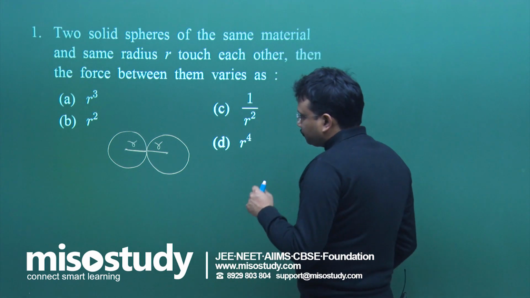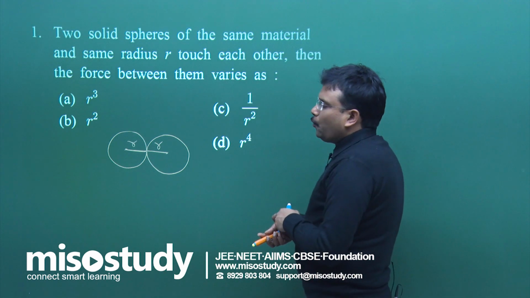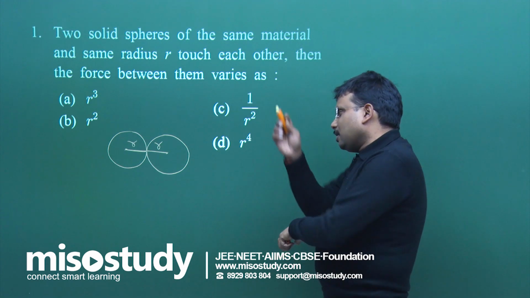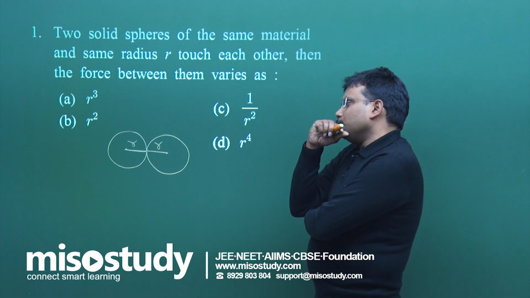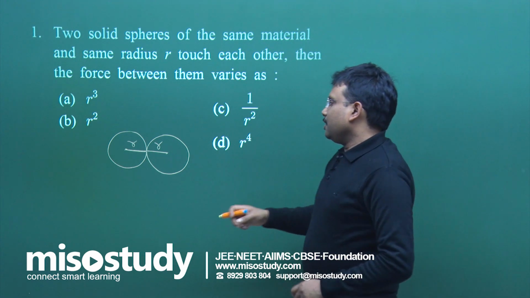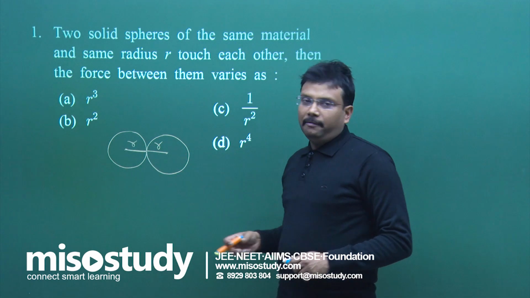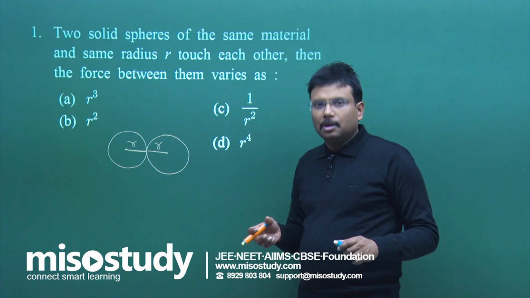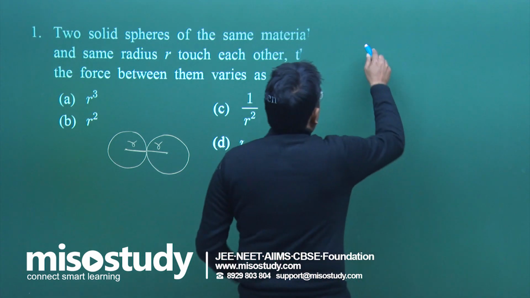So first thing is how we can calculate it. What should be the idea? The first thing that comes to mind is to assume that the entire mass of both solid spheres is situated at their respective geometrical centers. Is that true? Let us try it.